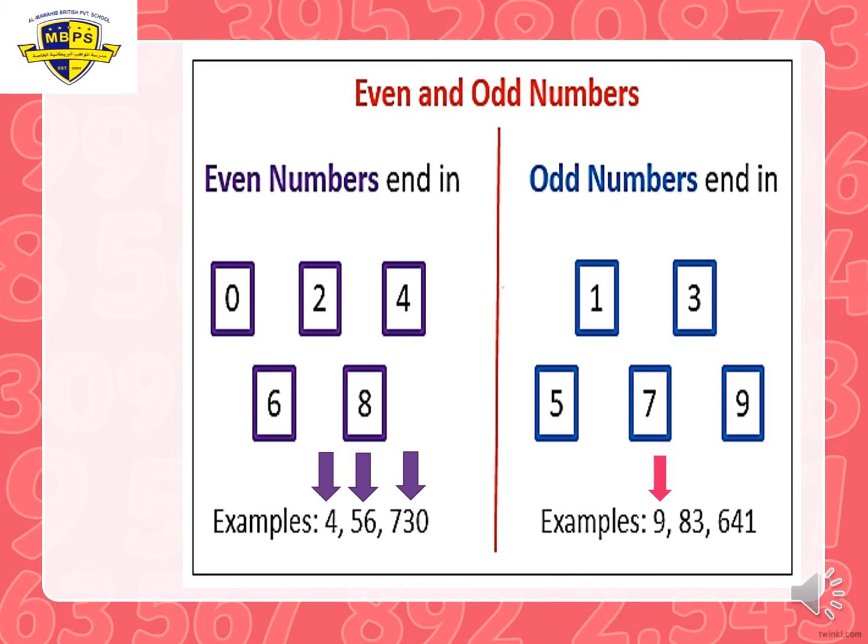What about 83? 83, am I to look at the 8? No, I will look at the 3. The 3, it's an odd, so 83 is an odd number. I don't look at the 8, I look at the 3, which is in the ones place. Now look at the number 641. Yes, 641, it's an odd number because it ends in number 1, or it has in the ones place number 1. That's why it's an odd number.